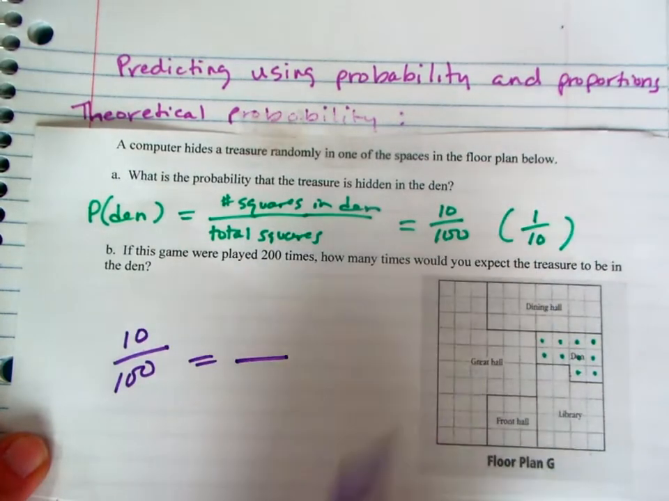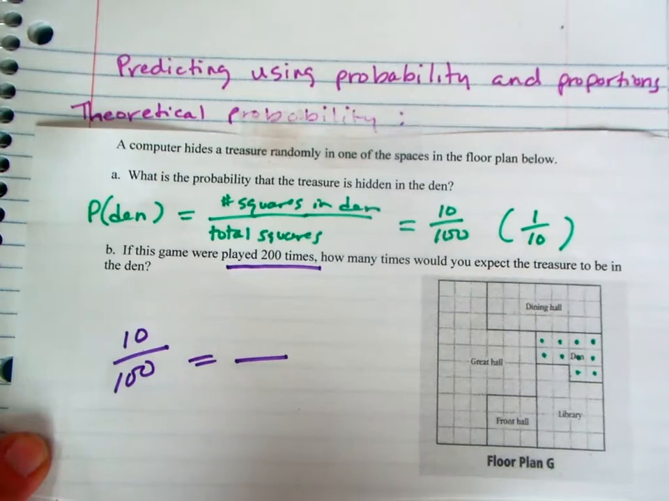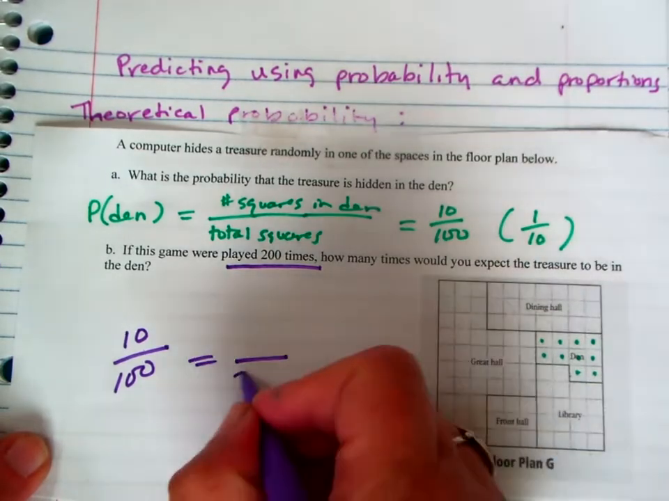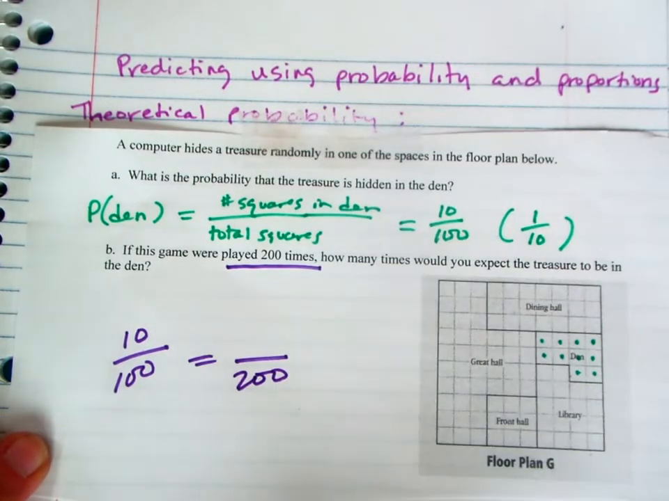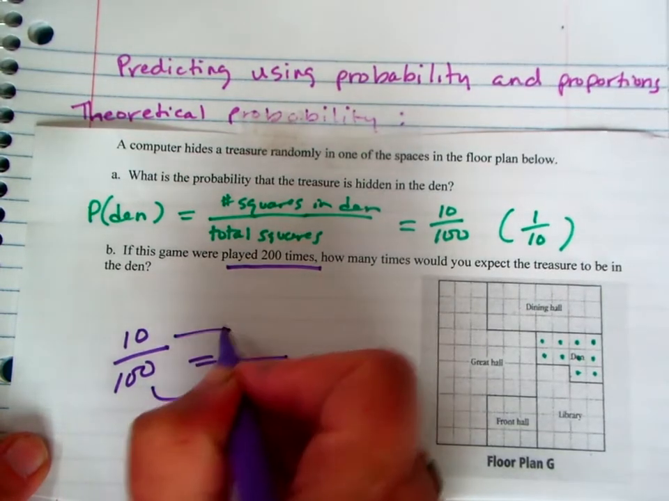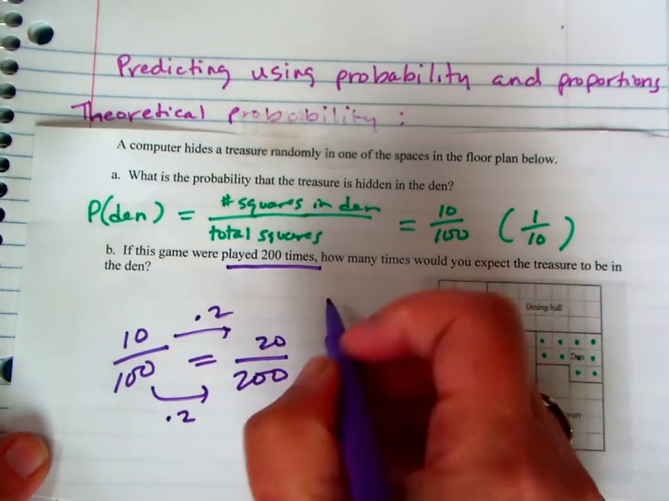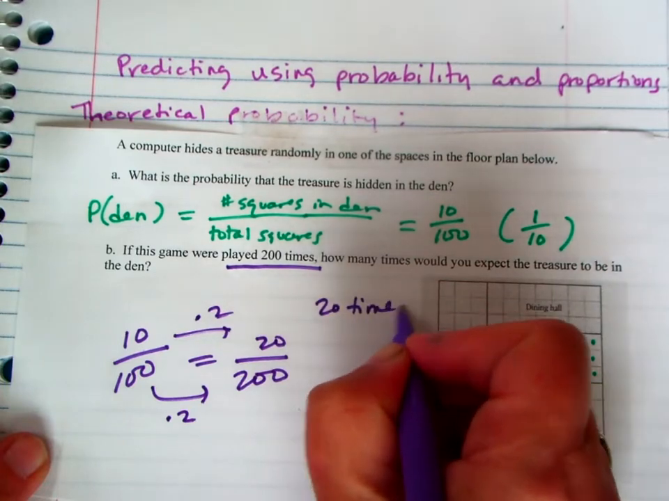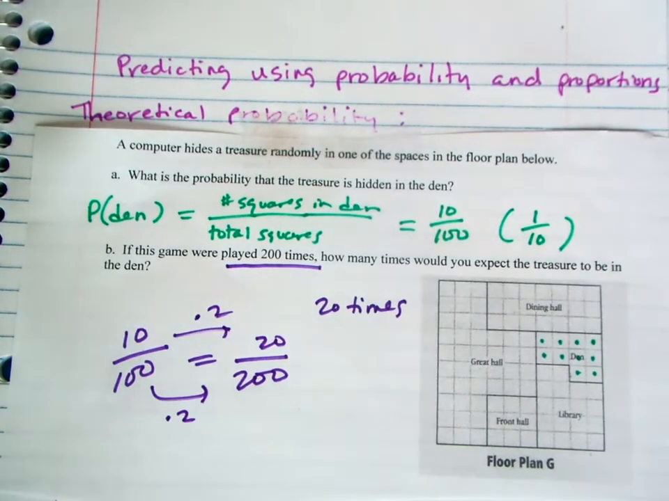And it's a relatively simple proportion. You're playing the game 200 times. Okay, and how many times would you expect that treasure to be in the den? Because if it's randomly placed, this gets multiplied by 2, and relatively simply, you would expect it to be in there 20 times. Okay, somewhere in the den, 20 times. So it's a relatively simple idea if the probability is easy.